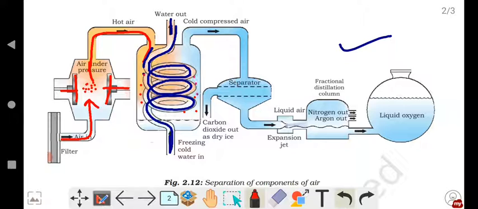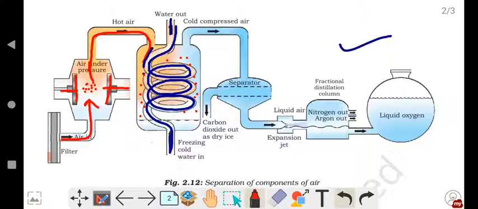Hot air will be present here, and in this spiral tube the freezing cold water will be passing. That will condense the hot air, because as it condenses, the temperature will decrease, and as the temperature decreases, kinetic energy will also decrease. As kinetic energy decreases, there will be a force of attraction and there will be a change in state.